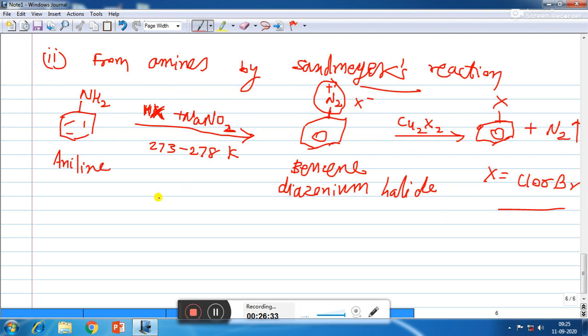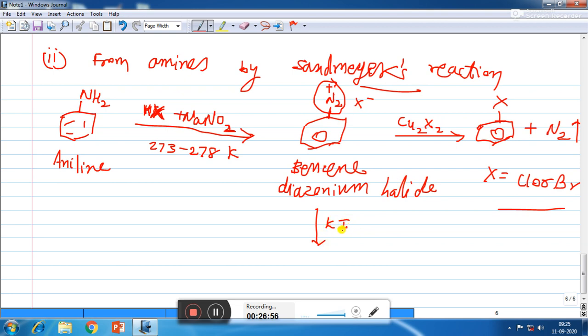Now if you want to prepare aryl iodide, then in that case this benzene diazonium halide is treated with KI. So in order to prepare chlorobenzene or bromobenzene, we require Cu2X2. But in order to prepare iodobenzene, it is very easy.